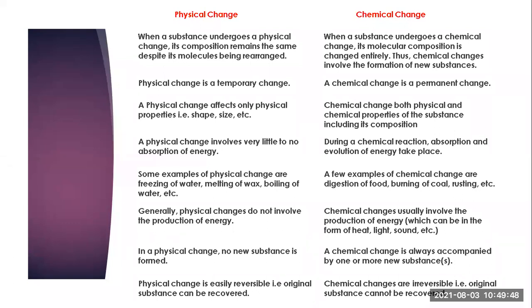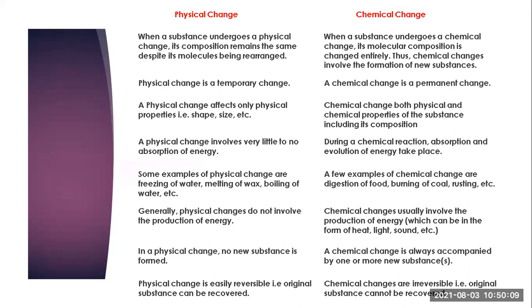Now chemical changes are different. Here in this case, physical change may or may not appear, but here composition changes. Okay, so a totally different compound can be formed. So here the composition of that compound changes. So hence we can differentiate both the physical change and the chemical change.